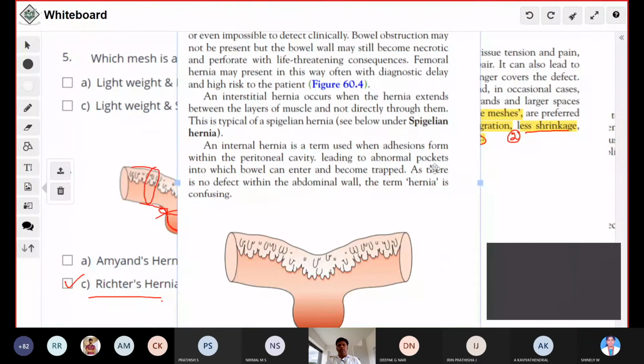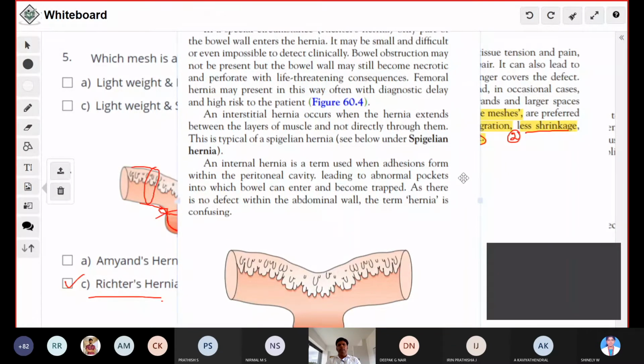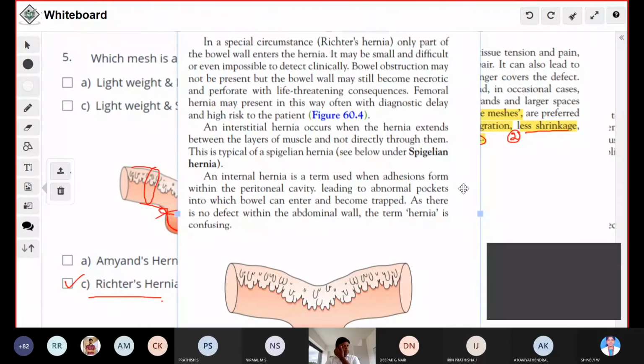What is the importance? The main thing is, as I already told, it's a part of the circumference of the bowel wall. In almost all hernias, bowel obstruction will be present, but in this type, bowel obstruction won't be there. So you don't have a classical presentation of intestinal obstruction.